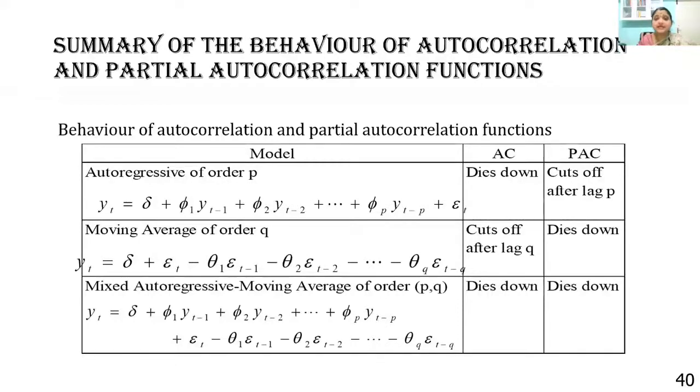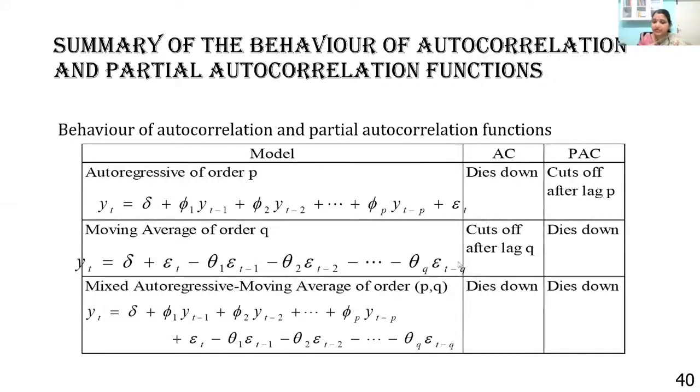How do we understand what is P and Q? We just saw the spikes, isn't it? A general way of getting it is, when you refer to the correlogram, the AC and PAC graphs together, if AC tends to die down, it may not be clear-cut spikes, it is slowly, steadily dying down. Then we do not consider an MA component. We will say it is a cutoff at lag P, and it is an order AR(P) model.